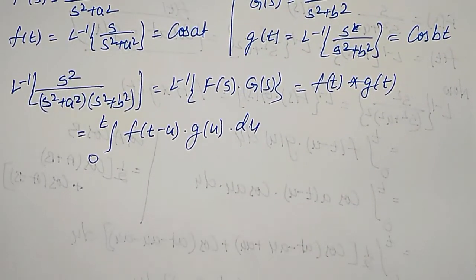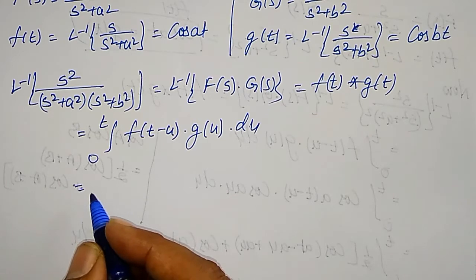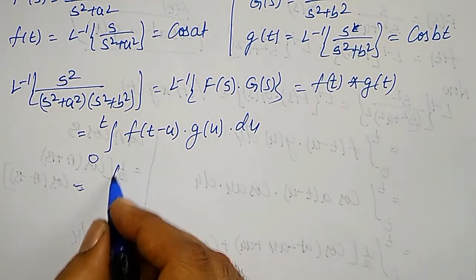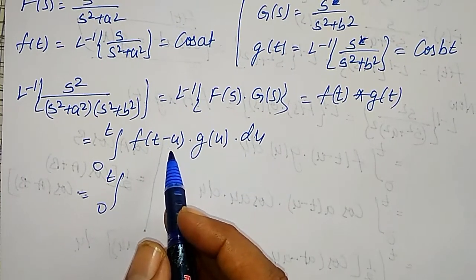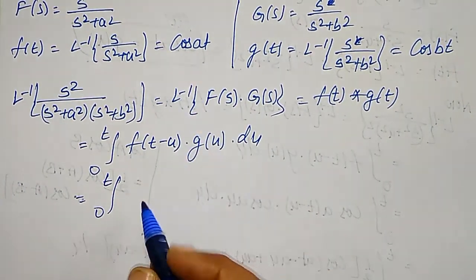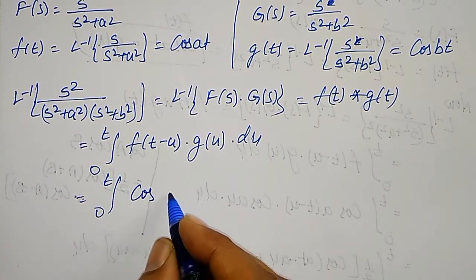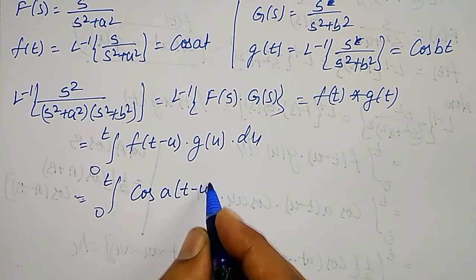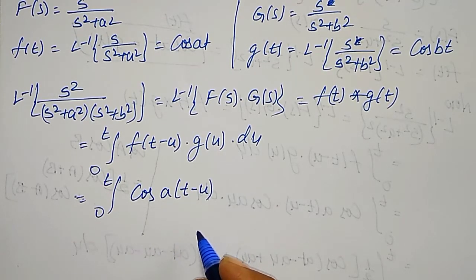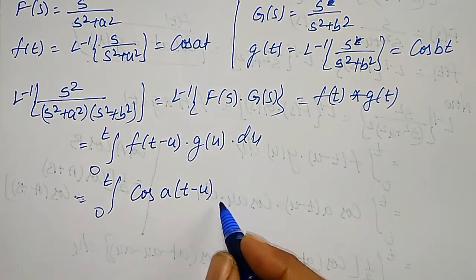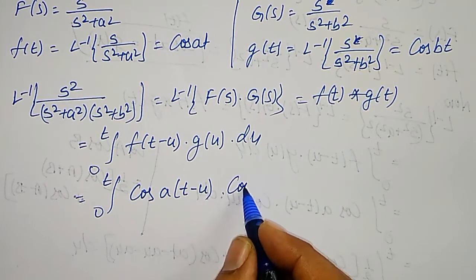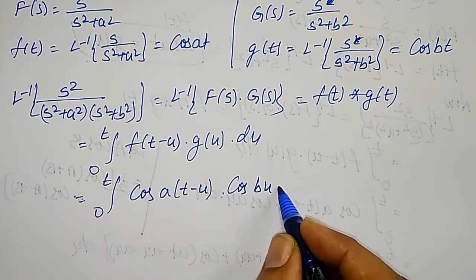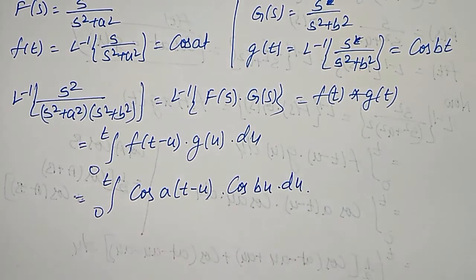Okay, now I can write them as integration from 0 to t f(t minus u). My f(t) is cos at, therefore it will become cos of a into (t minus u), into g(u) will become cos of bu into du.